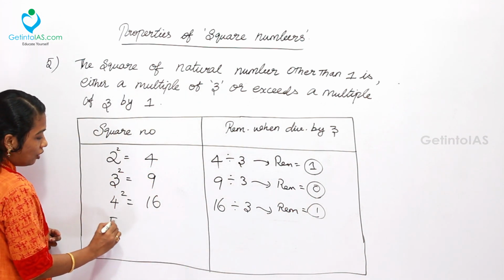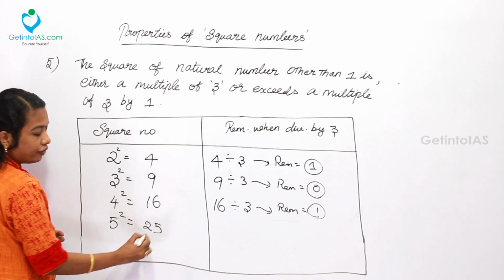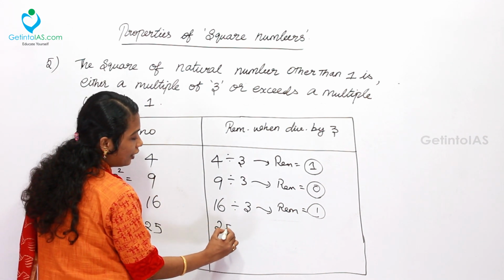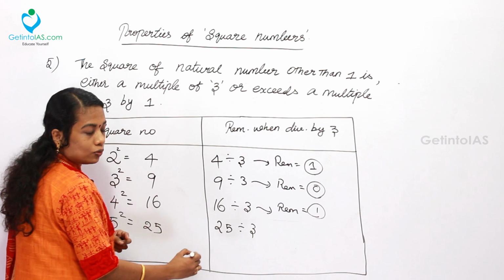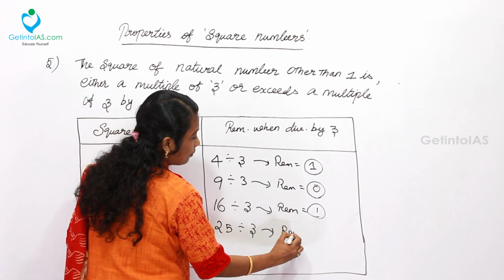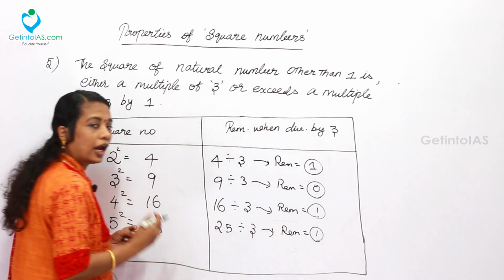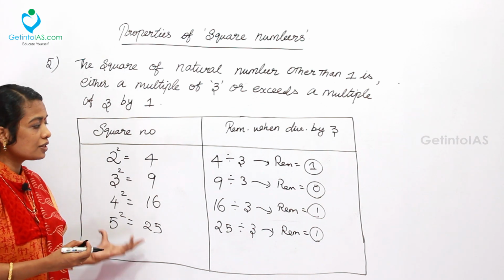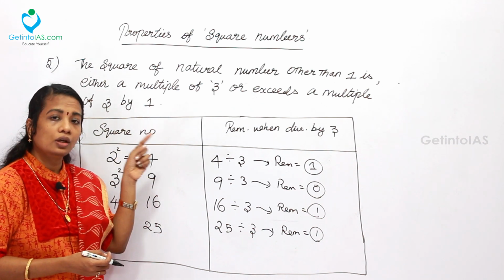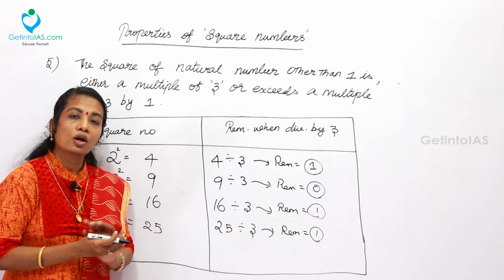One more, 5 square, which is 25. Let me take 25 divided by 3. 8 times 3 is 24. The remainder is 1. So like that you can check any of the square numbers. Definitely, when divided by 3 it will give you the remainder 1 or 0.